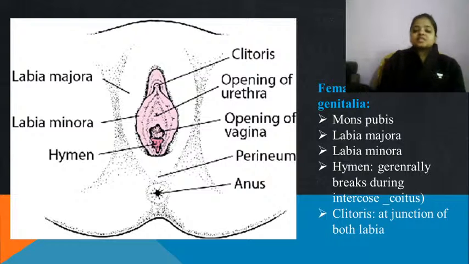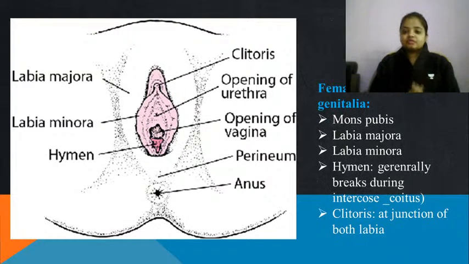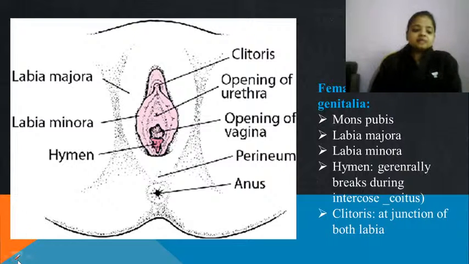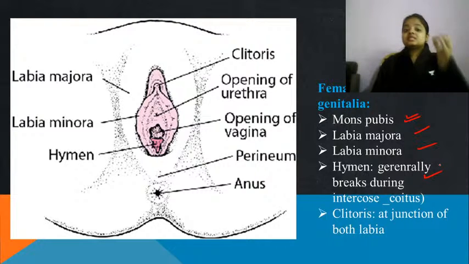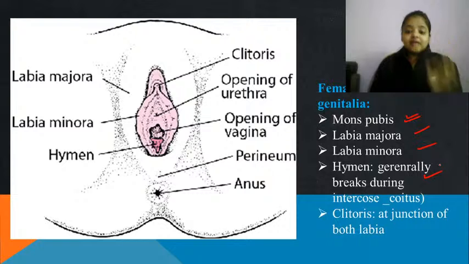So the external genitalia are also included in the female reproductive structures. The parts of the external genitalia are the mons pubis, labia majora, labia minora, hymen. Hymen is that layer that breaks during the process of intercourse, or we can say coitus. But it's not always that the hymen will break only during intercourse or copulation.